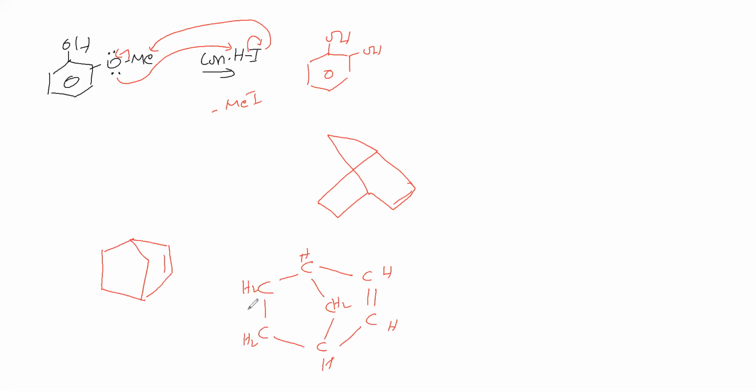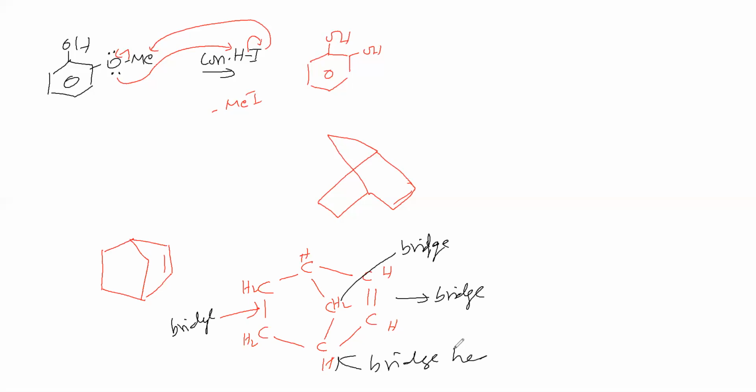Now we have to call this one bridge, this one bridge, and this one bridge. Now this is the bridge head. This is also a bridge head. Okay. So in this bridge two carbons are there. In this bridge one carbon is there. In this bridge two carbons are there.